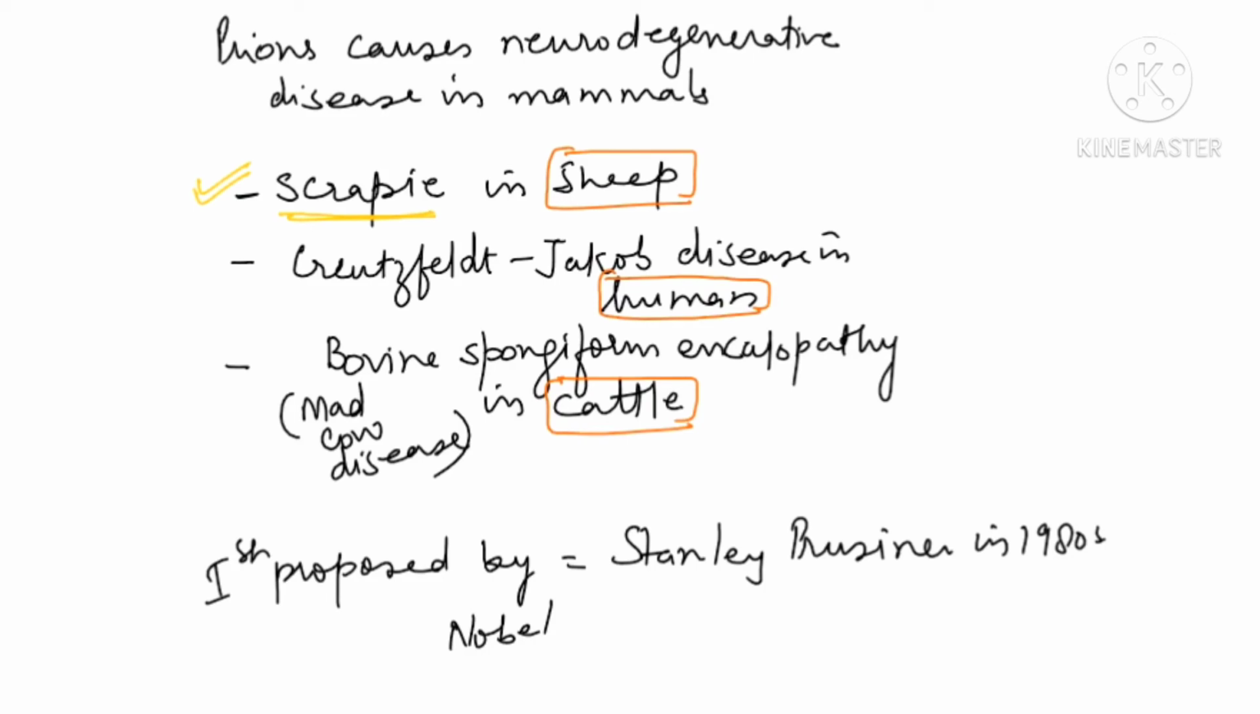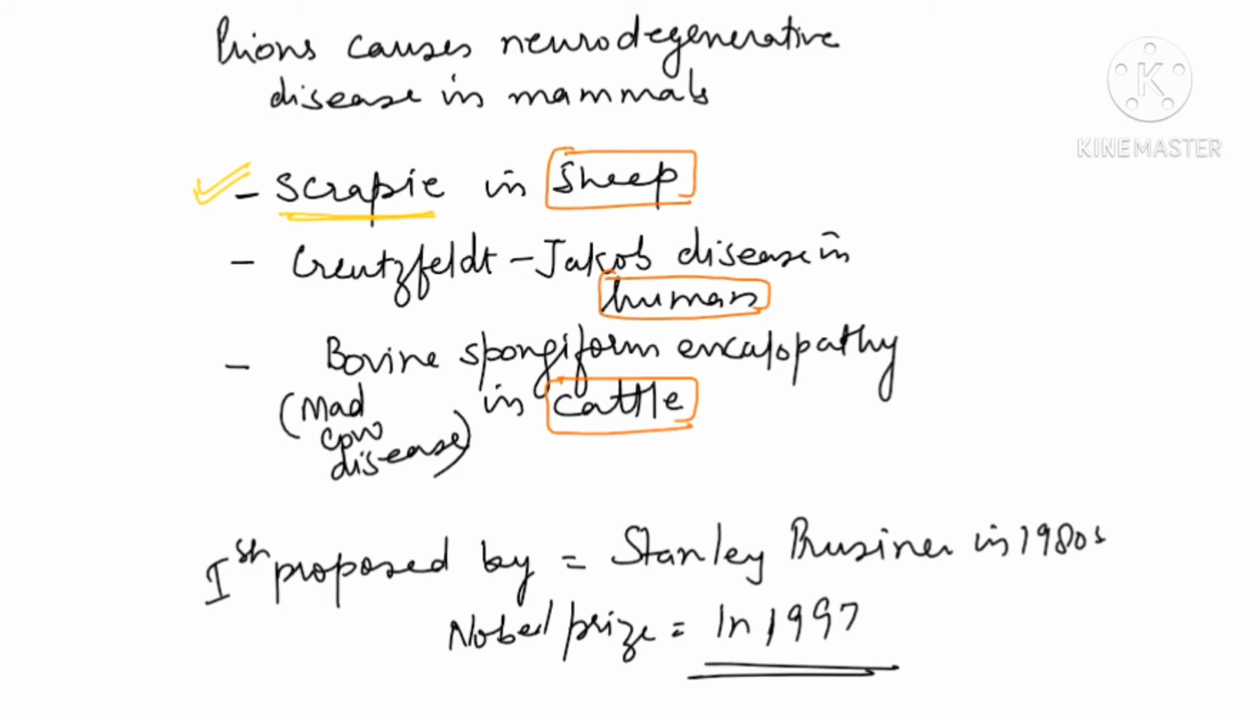He got the Nobel Prize for this work in 1997. So I hope this is clear to you, how the prions are there and what disease they cause. Let me just revise once again. Prions are misfolded versions of the normal protein, and that normal cellular protein is present in our CNS. CNS means brain and spinal cord.